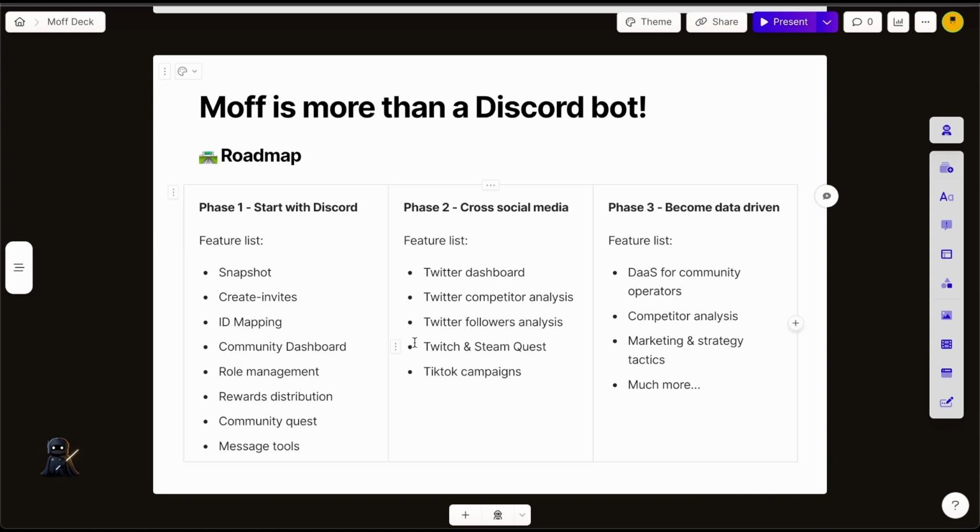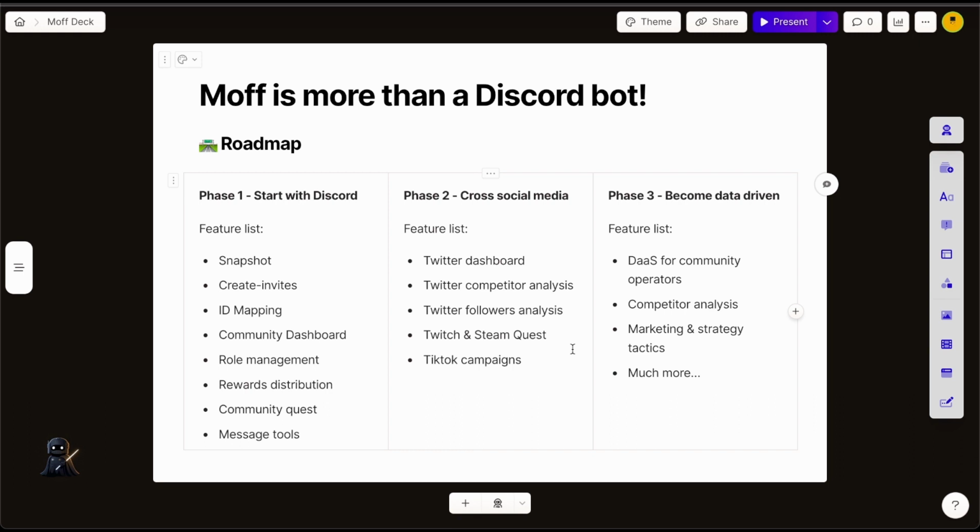There will also be a Twitch and a Steam quest for the community, and we're going to open TikTok campaigns as well, as we know that TikTok, Facebook, those platforms currently contribute the majority of the traffic of the internet. So that's something we're going to create in phase 2.